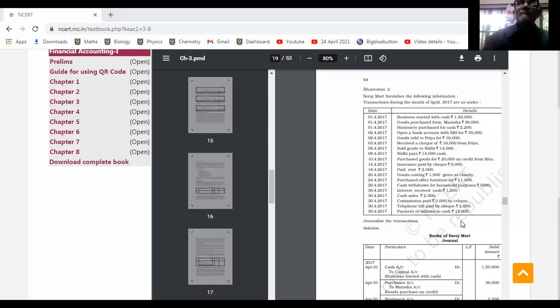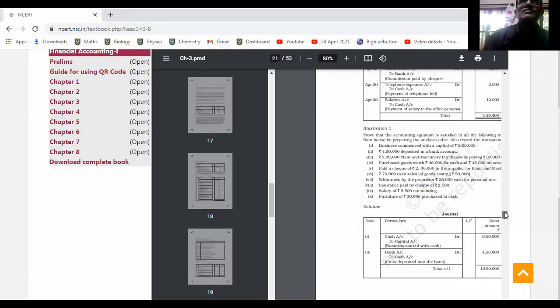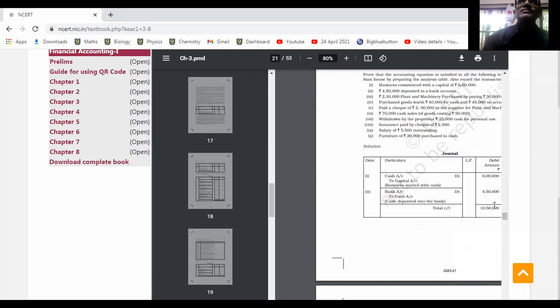Stationery purchased, 5,000 rupees. Furniture purchased, 50,000 rupees.